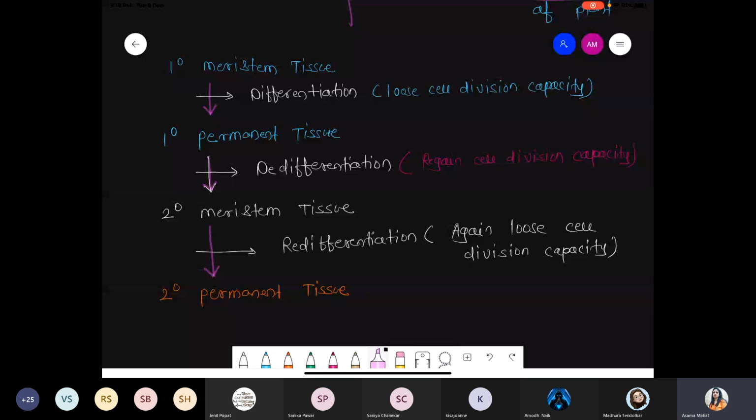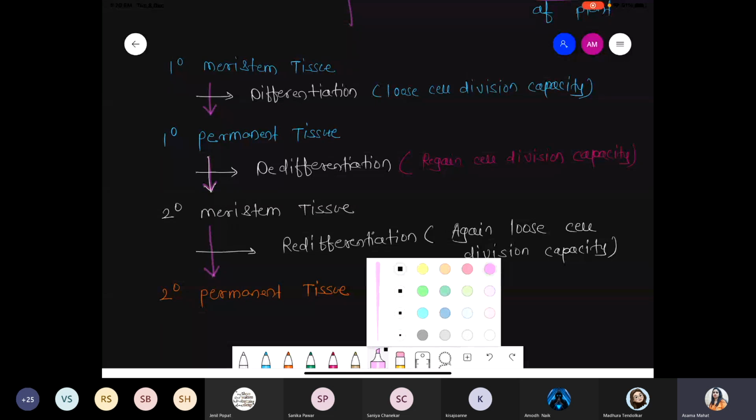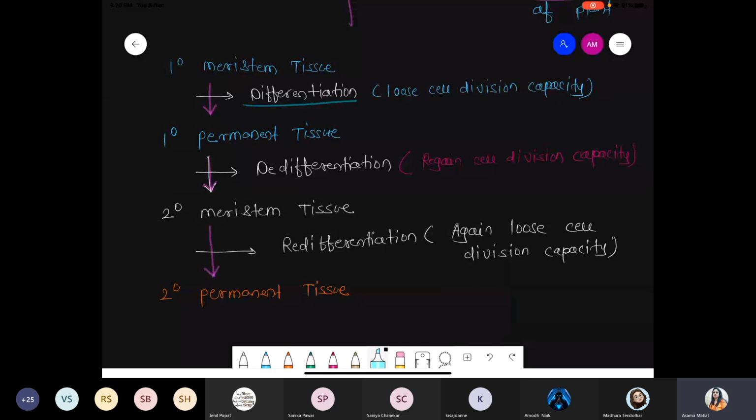Primary meristem converted into primary permanent tissue. Primary permanent tissue converted into secondary meristem tissue. Secondary meristem tissue is converted into secondary permanent tissue. Got it? Just remember the steps. We'll explain this part again and again, because when we talk about secondary growth, this is what we need to see: primary meristem, then primary permanent, secondary meristem, then secondary permanent. We discuss a total of 3 concepts. Number 1, differentiation. Number 2, de-differentiation. Number 3, redifferentiation.